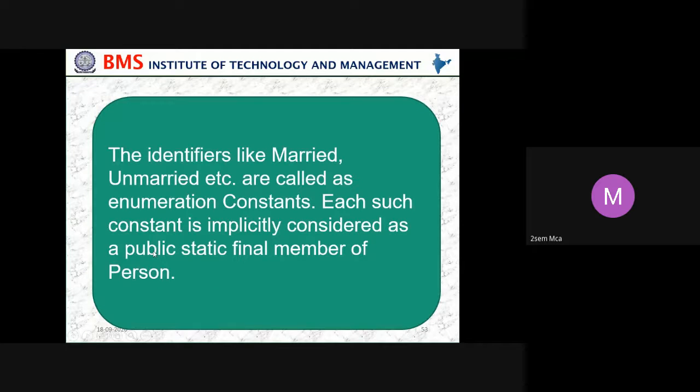What is public? It is accessible to everyone. Static: only one memory location is used. What is final? There are no further changes. That's why we call it a final member of Person.